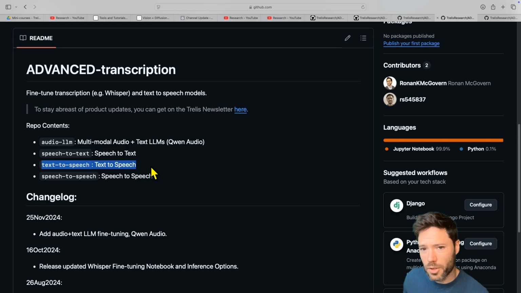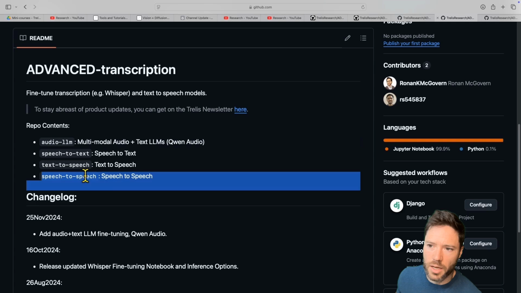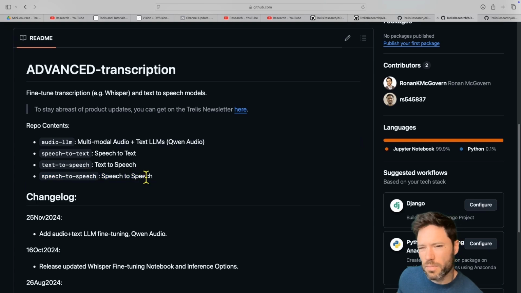Now, there's another type of model that's included here, which is audio. This model is not talked about a lot. It's a Qwen model that can take in both audio and text and then give out text. I think that's quite useful. I expect that over the next year, there'll be an end-to-end audio model, maybe from Llama, maybe from Qwen, maybe somebody else. But when that comes out, I plan to support it, because right now, the speech-to-speech models tend to be cobbled together and they're just kind of difficult to use in practice in production. So this is transcription, and these are the kind of lines that I'll continue to support and make videos about.